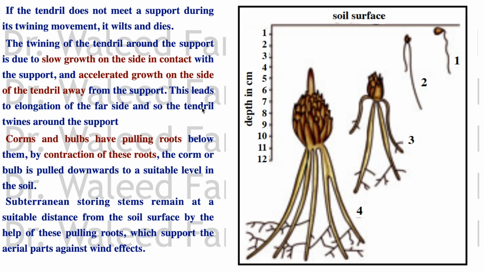Another type of movement is the pulling movement by the pulling roots of some corms and bulbs. As you can see here, the root grows and pulls the plant downwards in the soil to a level optimum for its nutrition and survival. So these are the types of movements that you will find in plants so far.